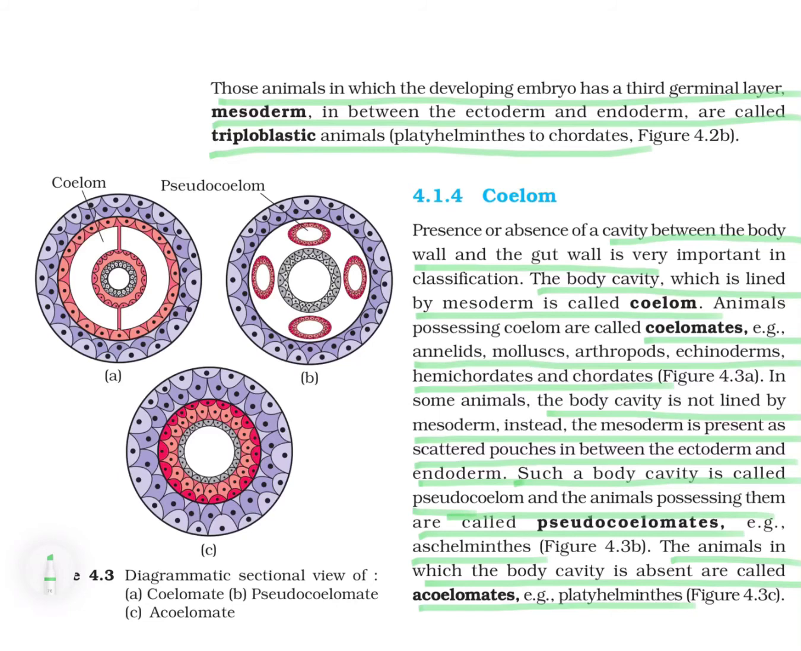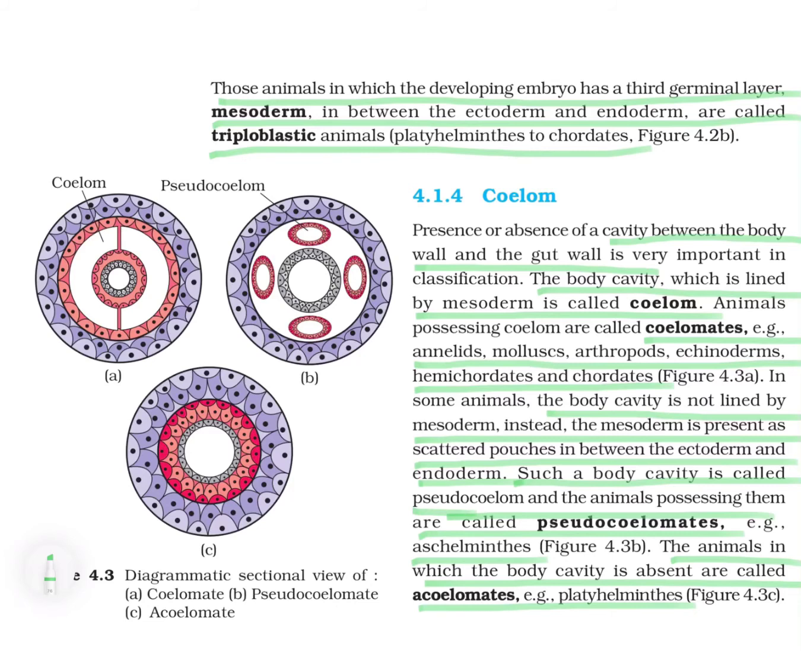Let us start with another basis of classification, that is the presence or absence of coelom. What is coelom? First of all, we have to define it. Coelom is a cavity between the body wall and the gut wall, and it is a very important basis of classification. Accordingly we categorize animals into three subtypes: coelomate, pseudocoelomate and acoelomate.